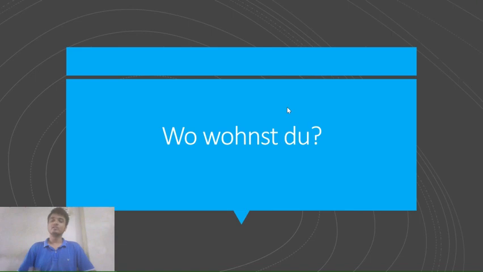The next question is "Wo wohnst du?" Again, if you remember, wo means where. Wohnen is the original verb. Wohnen means to stay or live, and its conjugation with du, that is you, becomes "du wohnst". But because it is a question, it becomes "wohnst du". "Wo wohnst du?" It means where do you live or where do you stay.